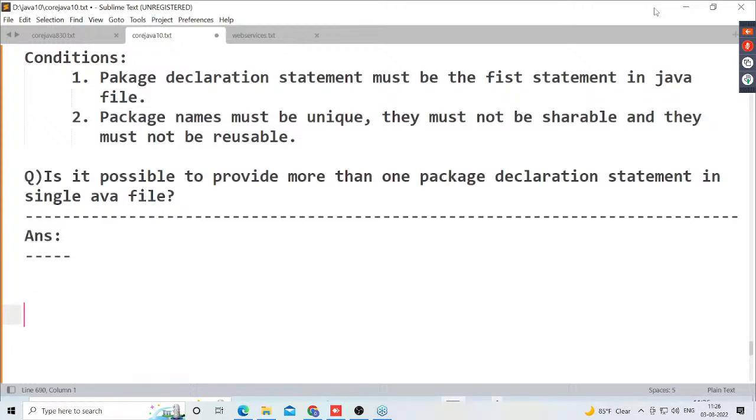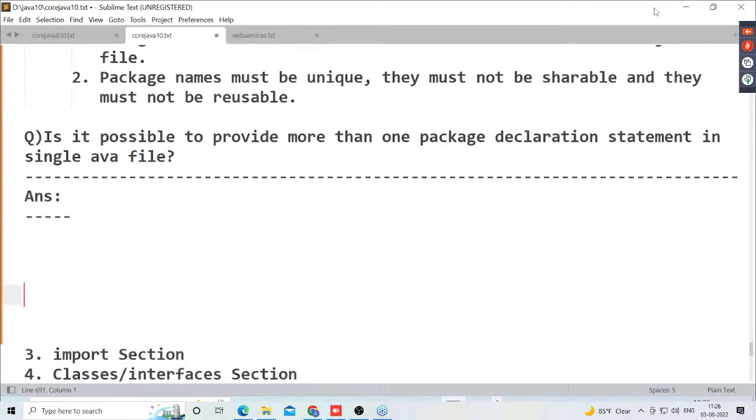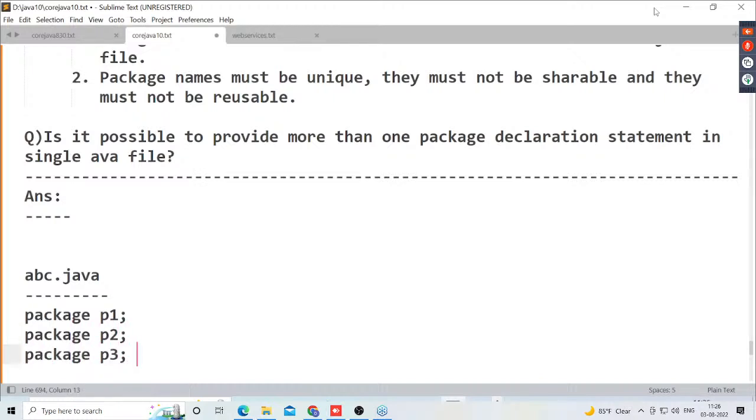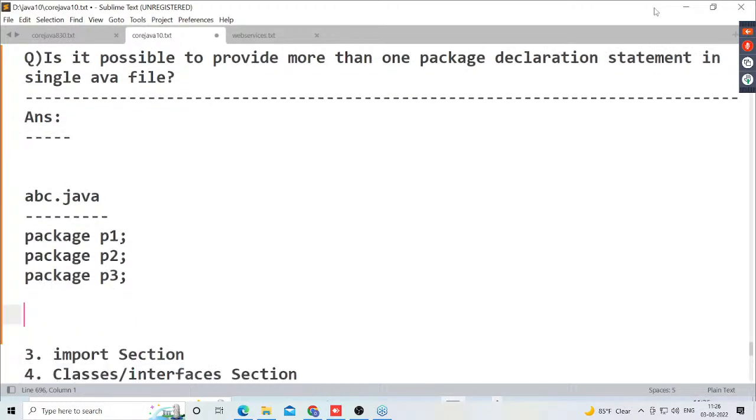Tell me, what is your answer here? For example, my file name is abc.java. Inside this abc.java, I want to declare package names. Package P1 semicolon, package P2 semicolon, package P3 semicolon. Tell me, guys, how many Java files have I taken here? Only one Java file. Inside this single Java file, how many package statements did I declare? Three package statements.